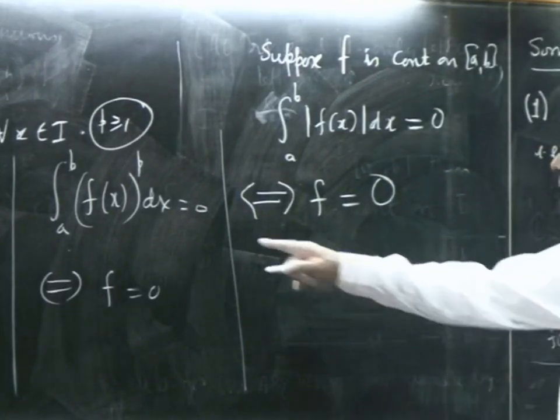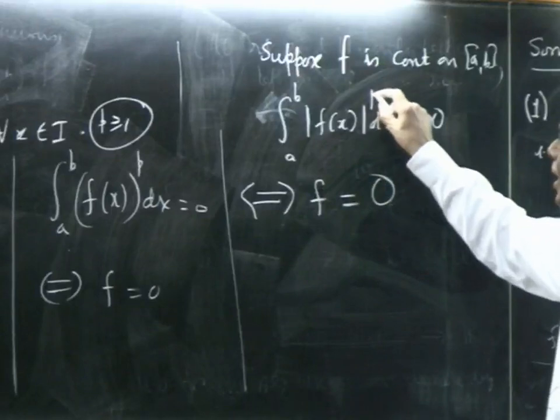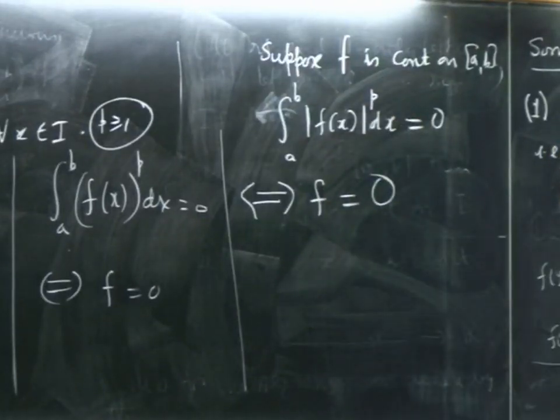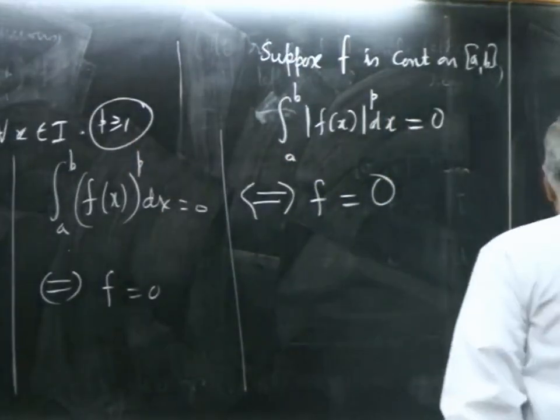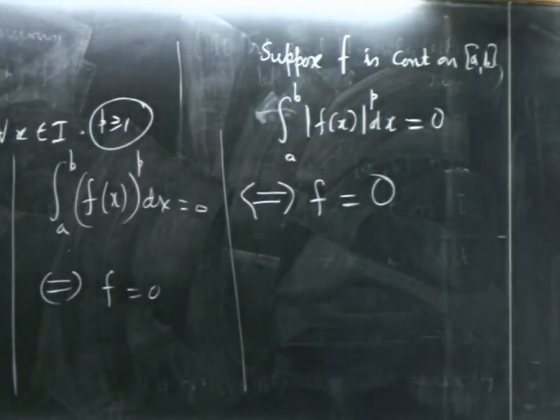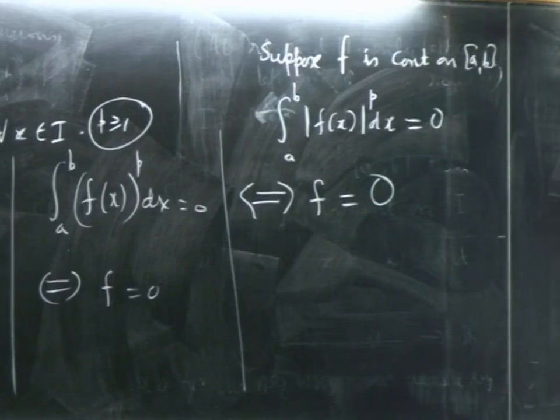And now again the same idea I can do and put a p there. Again the same story will repeat. So the integral of mod f(x) to the power of p dx equals 0 if and only if f is equal to 0, for p greater than or equal to 1. So these are some of the things that for the time being I will state. There are many more interesting properties that we can go on and on with.